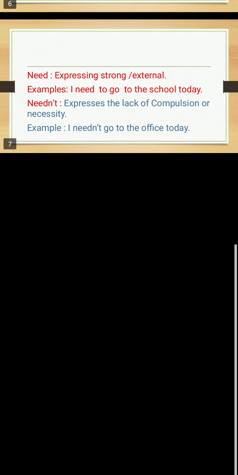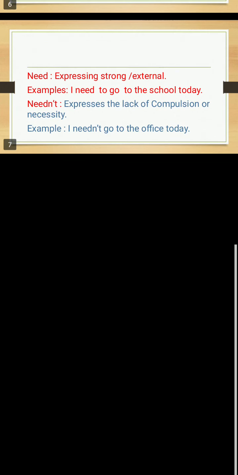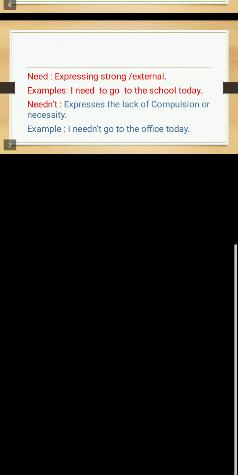Here, need is given, expressing strong external pressure. Here also need expresses strong external pressure. If you observe example 1, I need to go to the school today.